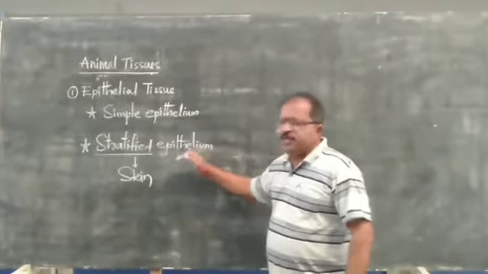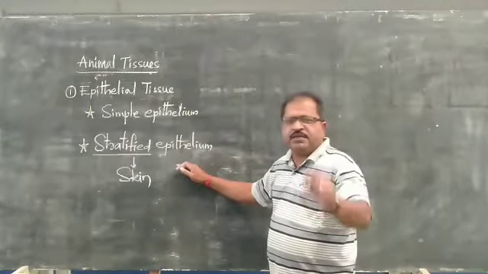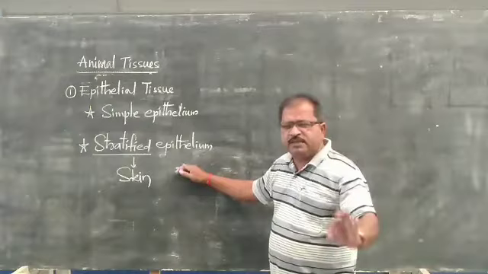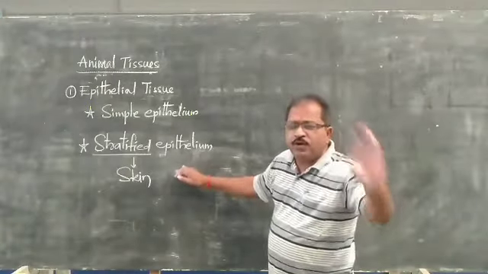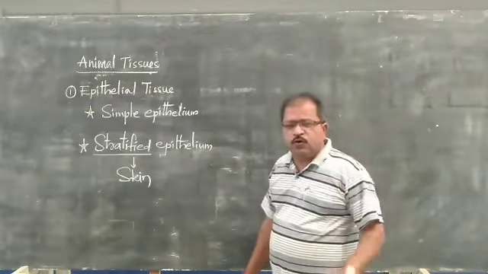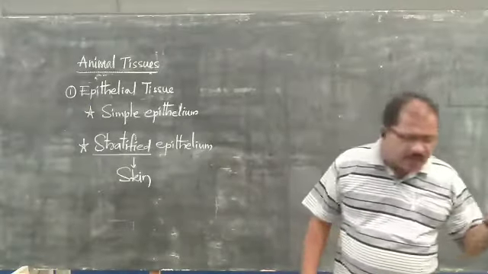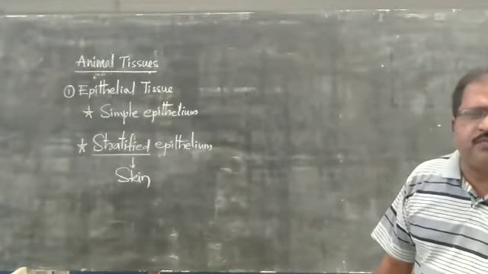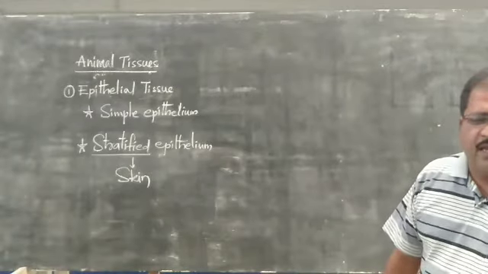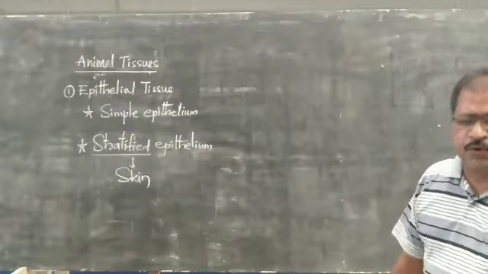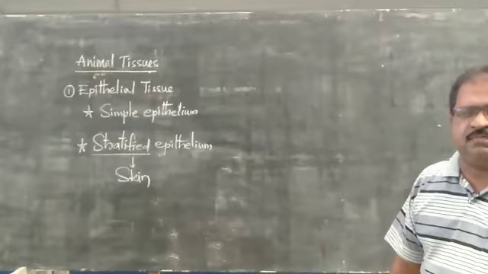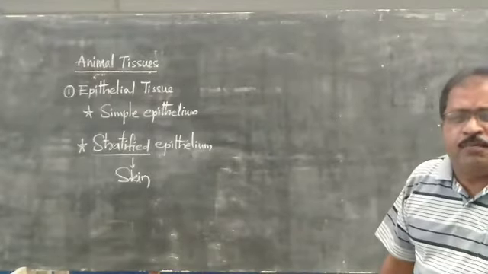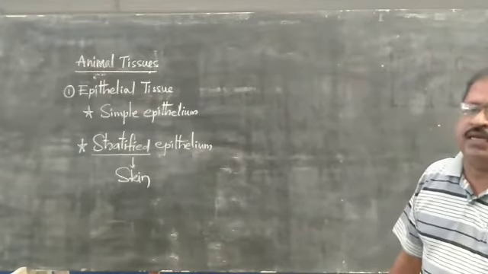The stratified epithelium is present in the skin and it is majorly protective in nature, and it also prevents the entry of disease causing germs. It prevents the entry of fungi, algae, bacteria, protozoans and viruses as long as you take care of your skin properly.